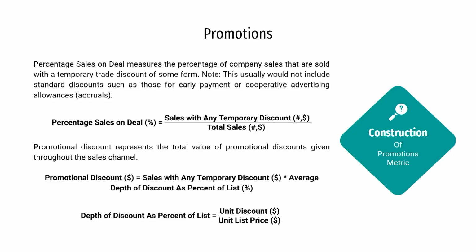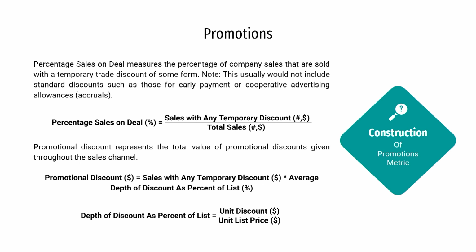Now, another way of looking at promotional discount is that I can equate it to sales with any temporary discount, let us say in terms of dollar, multiplied by average depth of discount as percent of list price, right. So, how can I calculate this depth of discount as a percentage of the list price? It is the unit discount across the channel divided by the unit list price. So, this will give me the depth of discount as percent of list price.